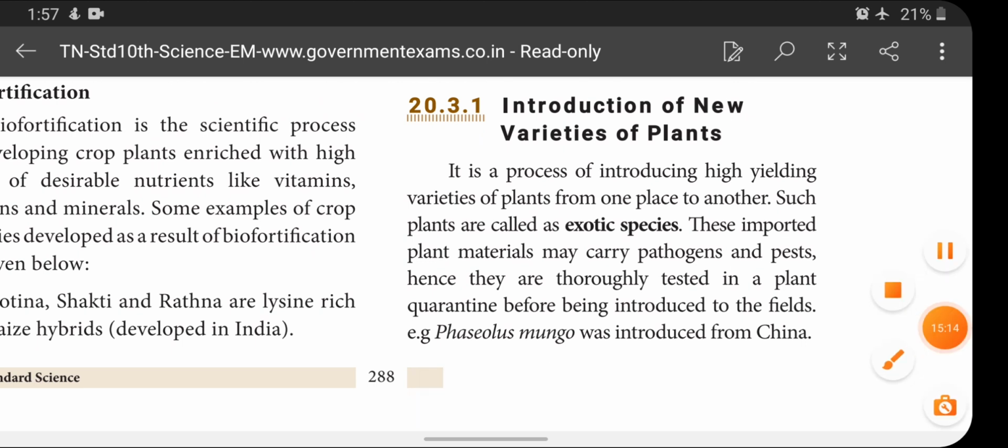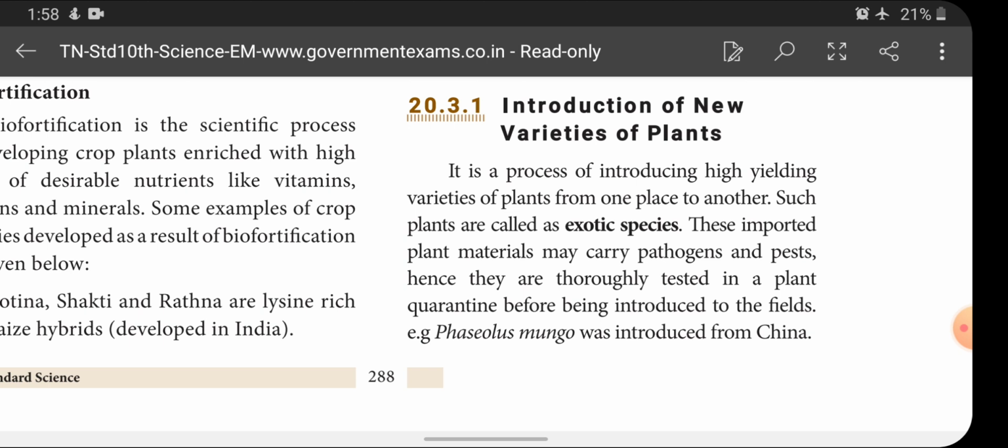New varieties of plants: it is a process of introducing high yielding varieties of plants from one place to another. Such plants are called exotic species. Please bracket it. So the plants which belong to our natives are called indigenous breeds. The plants which are introduced from some other countries are called exotic breeds. These species may yield more, and it is of benefit to our welfare also. So it is a process of introducing high yielding varieties of plants from one place to another. Such plants are called exotic species.